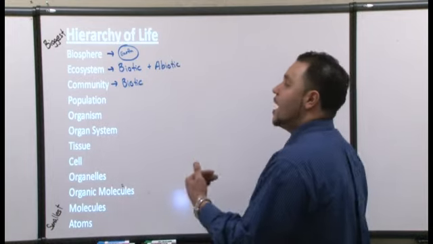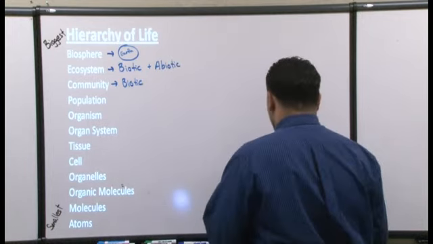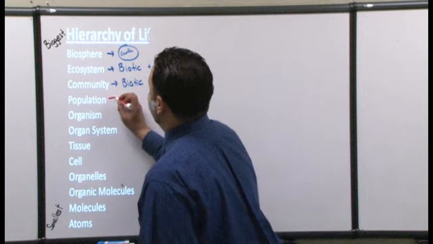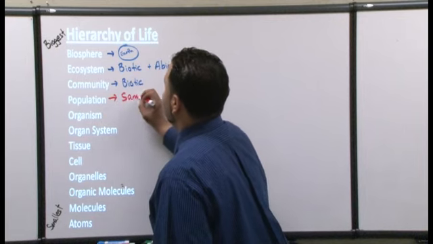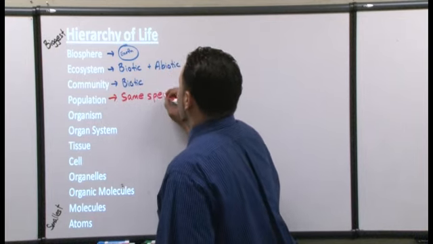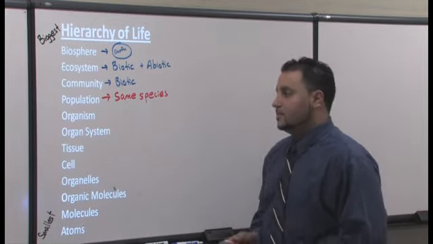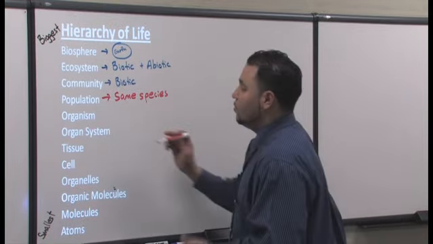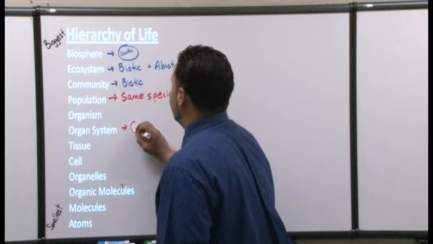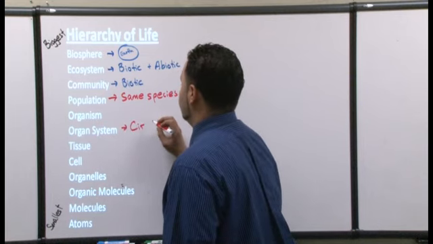And so we're getting even more narrow to a population. All right, so with a population, this all better be the what? Same species. Organism, we know, that's the individual, okay? Organ system now, I'll give an example of an organ system. Why don't we say the, what? Circulatory, right? Circulatory system.